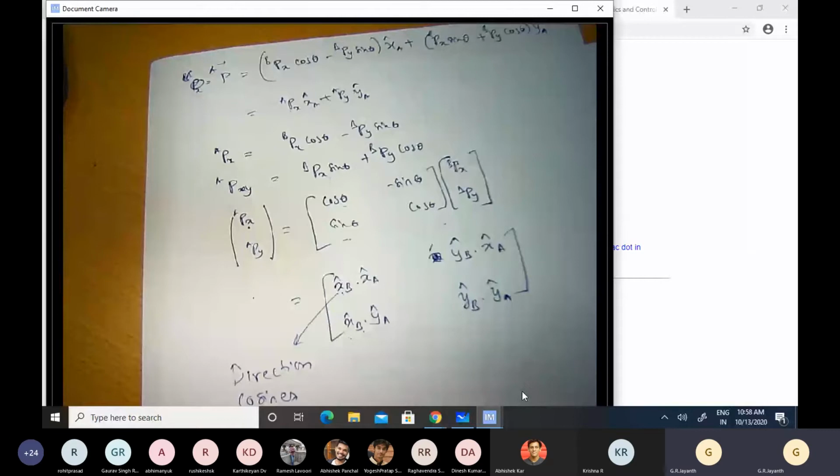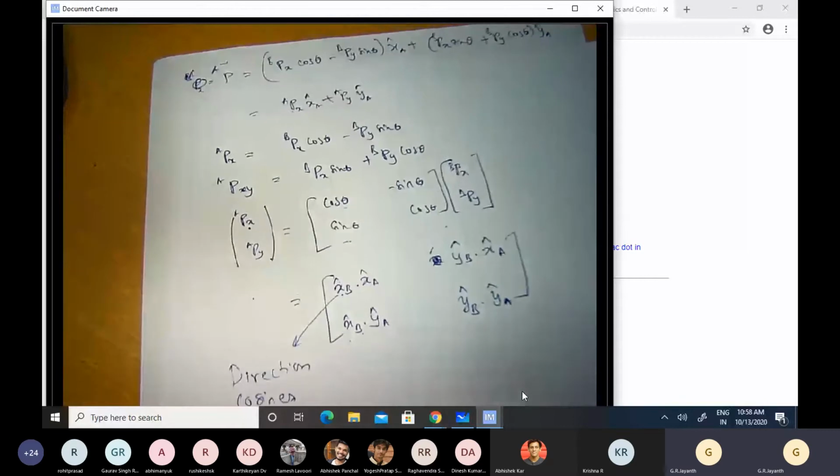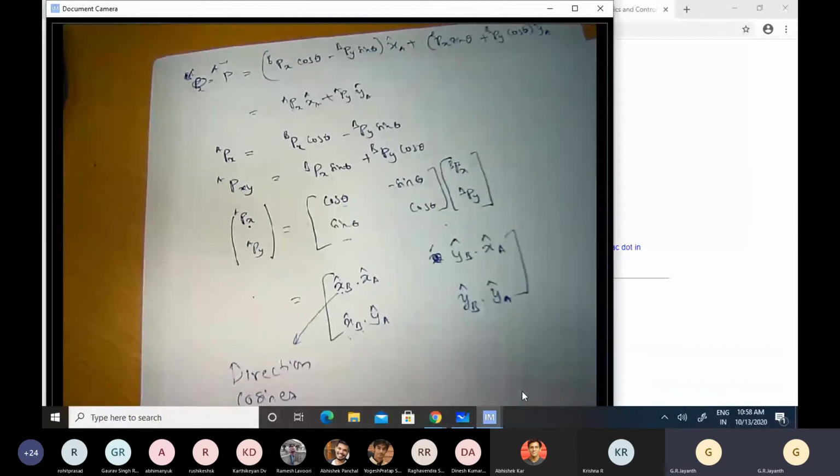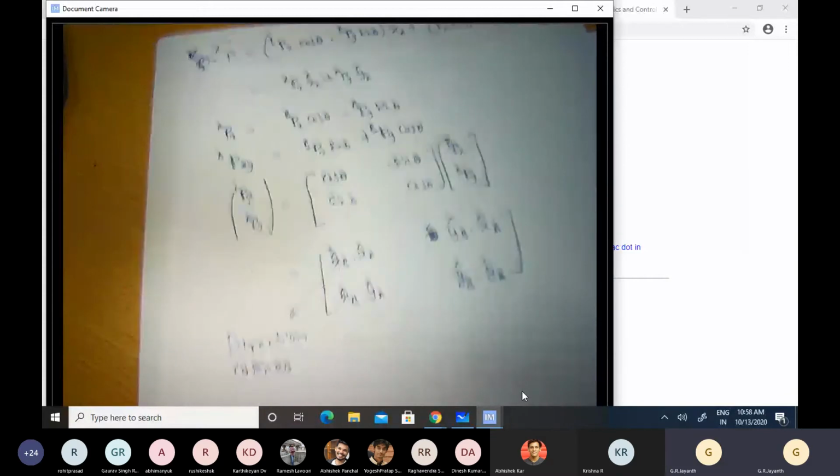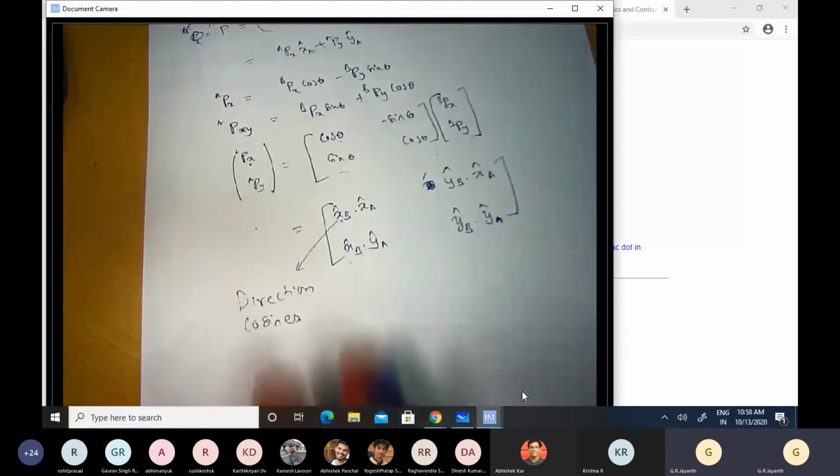So for a 2 by 2 matrix, I have 4 direction cosines. I'll have 9 direction cosines if I have a 3 by 3 matrix. Okay. So what to actually represent?